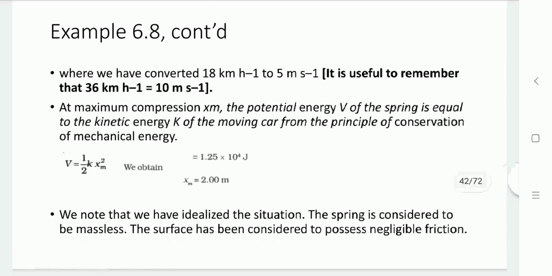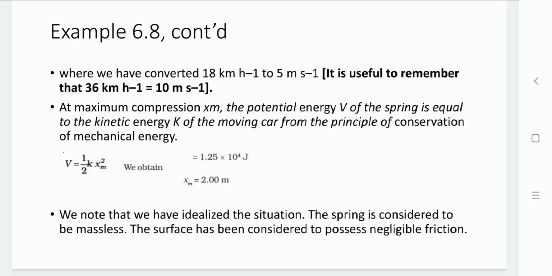So for the maximum compression xm, the potential energy V of the spring is equal to the kinetic energy K of the moving car, based on the conservation of mechanical energy. So V equals 1/2 K xm square.